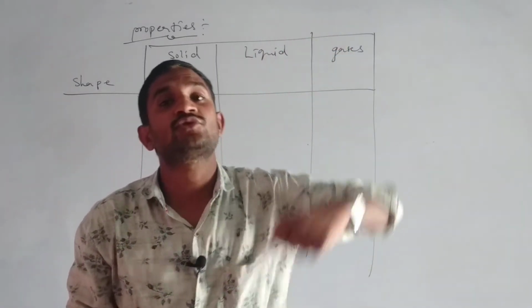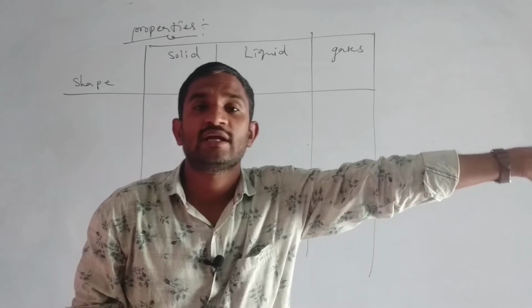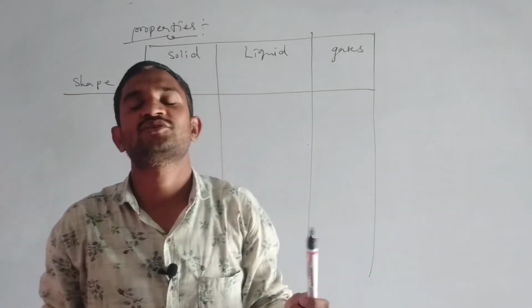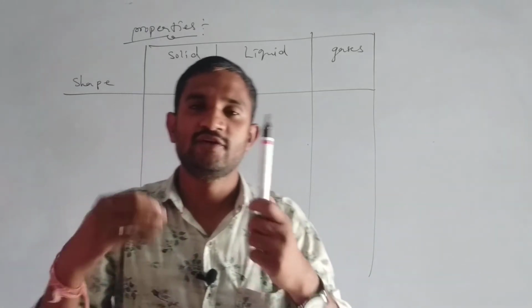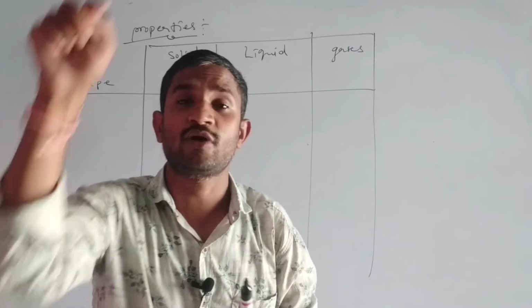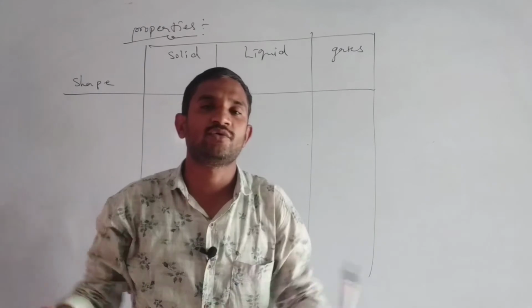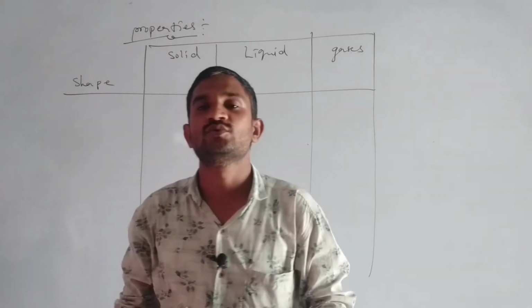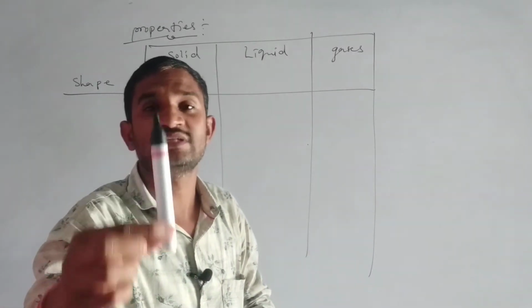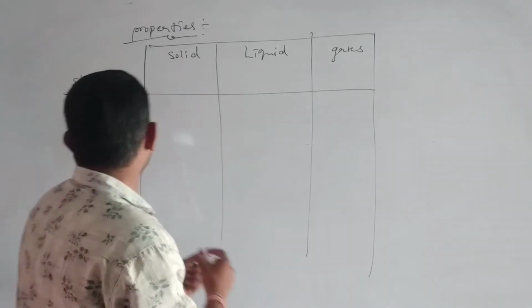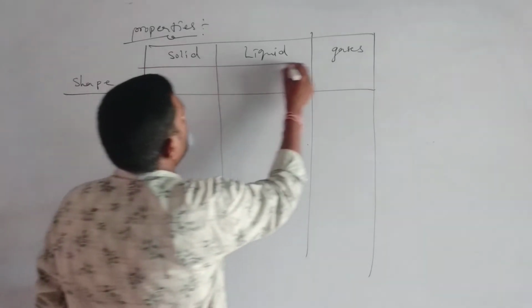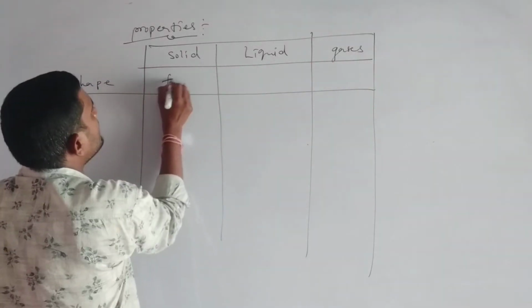No. If you throw it outside, will it change? No, there is no chance to change. Wherever you keep it, in your packet, in my packet, on your slab or my slab, there is no chance to change the shape of solid objects. So the shape of solid objects is fixed.